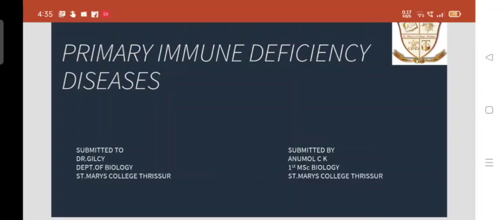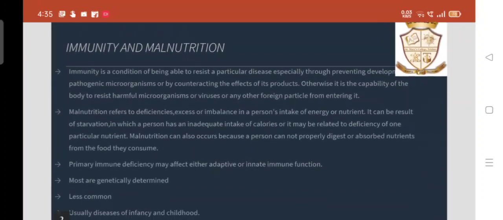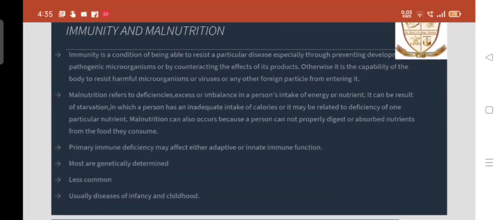Today we are discussing primary immunodeficiency diseases, immunity and malnutrition. Immunity is a condition of being able to resist a particular disease, especially through preventing the development of pathogenic microorganisms or by counteracting the effect of its products. Otherwise, it is the capability of the body to resist harmful microorganisms or viruses or any other foreign particle from entering it. Malnutrition refers to deficiencies, excess or imbalance in a person's intake of energy or nutrients.